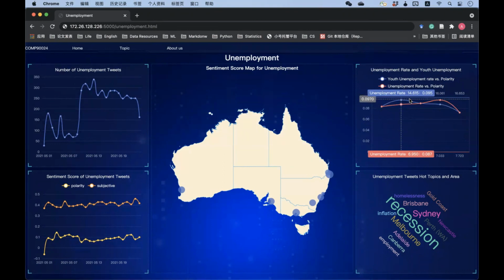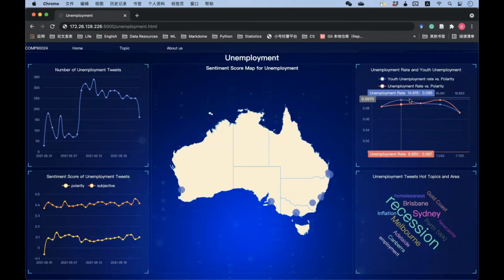But with the assumption that the unemployment rate may affect the polarity of the unemployment topic discussed on Twitter, we test our hypothesis over the overall unemployment rate, which contains all the labor force, and the youth unemployment rate, which contains the labor force aged 18 to 24 only.